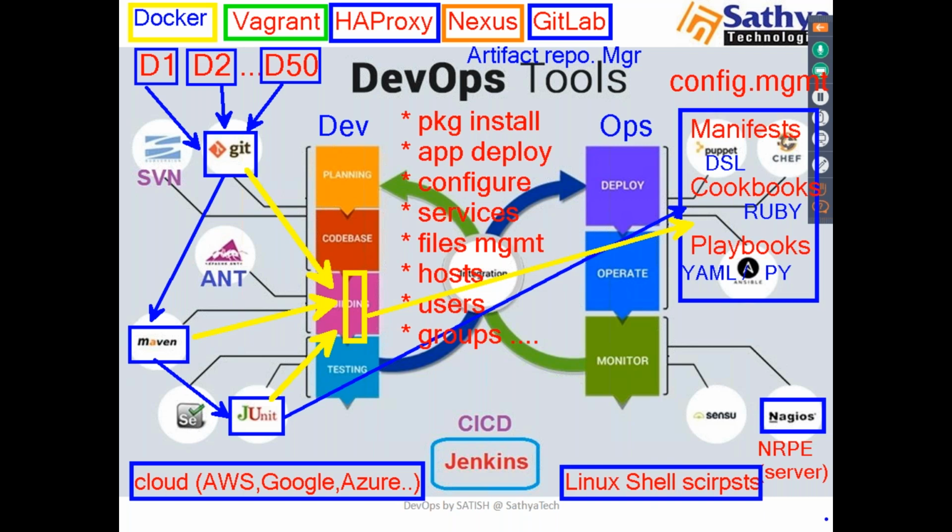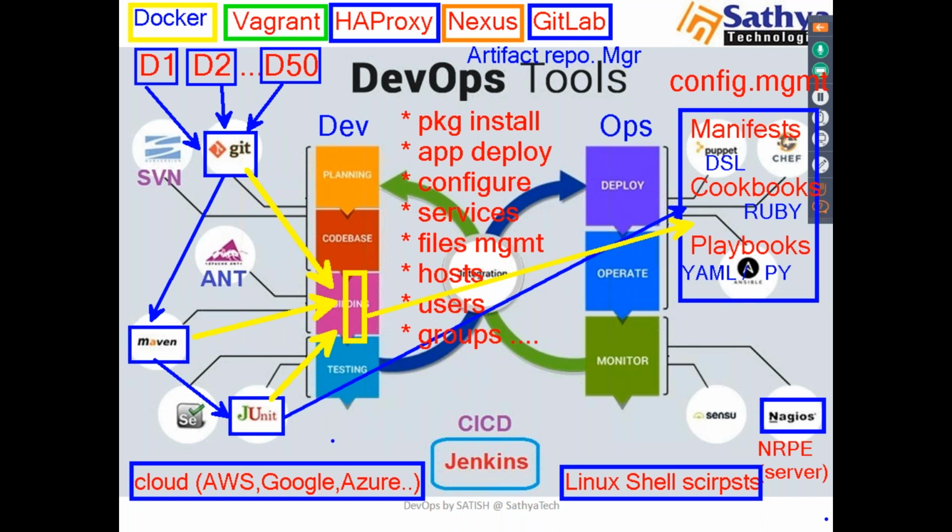So in this DevOps course, we have multiple tools. Different tools for source code repositories, different tools for code building, tools for applying test cases, configuration management tools, monitoring tools, and some additional tools: Docker, Vagrant, HAProxy as load balancer, Nexus, and GitLab.